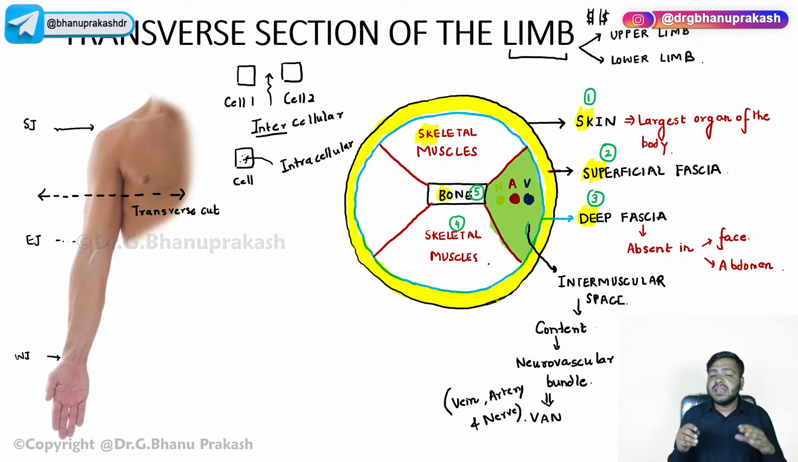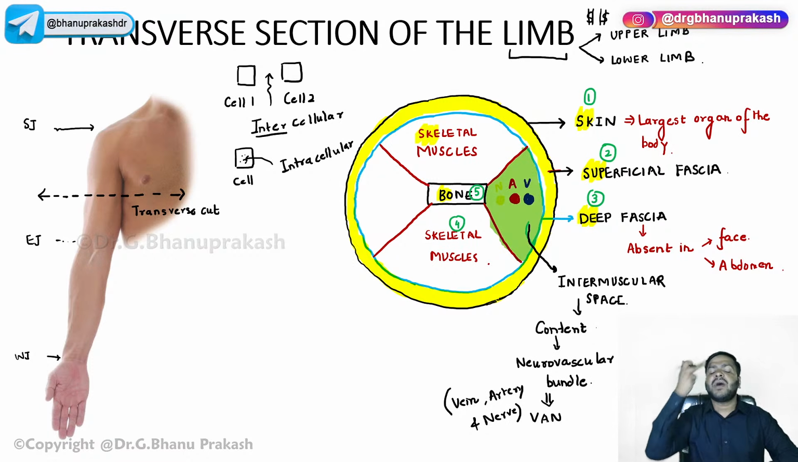Right? Content means what is present inside the space. What is running inside the space? It is nothing but the veins, arteries, and the nerves. Right, Gaurav. Very good, guys. The veins, arteries, and the nerves.